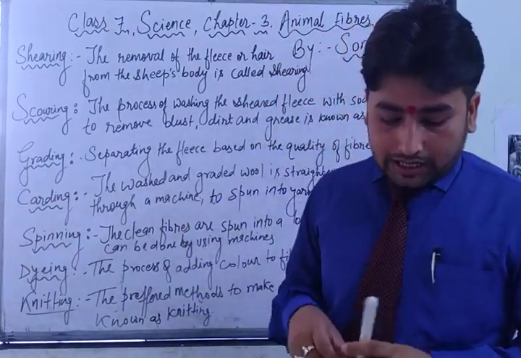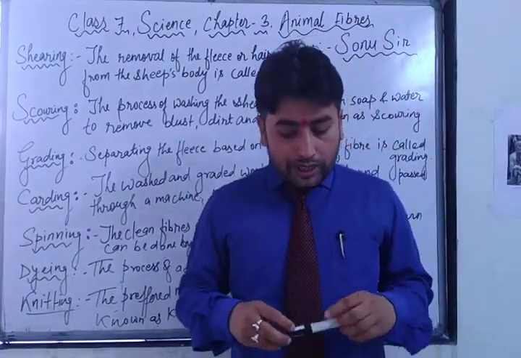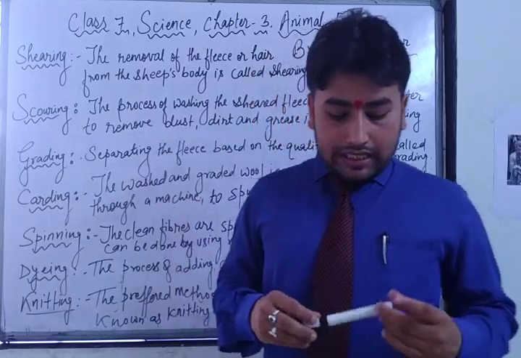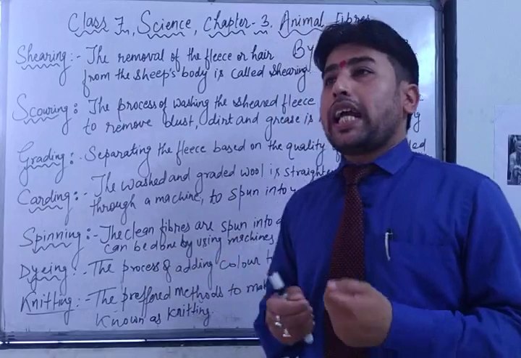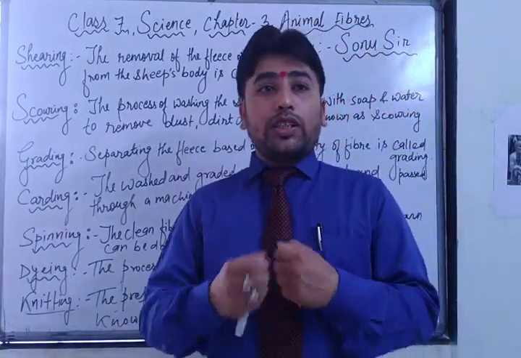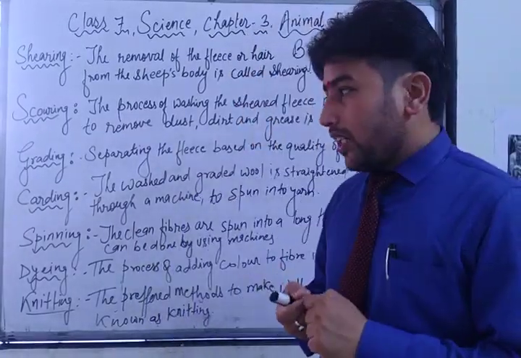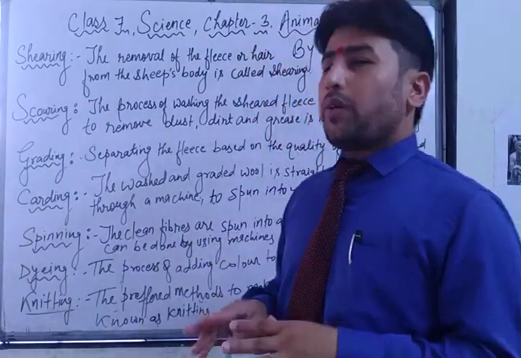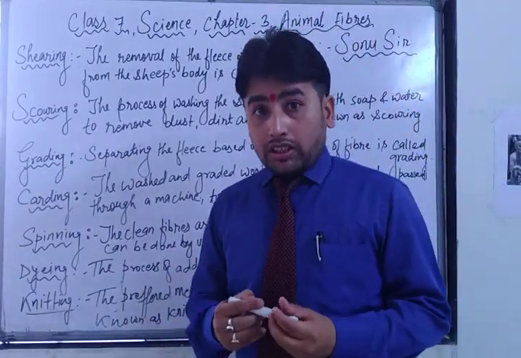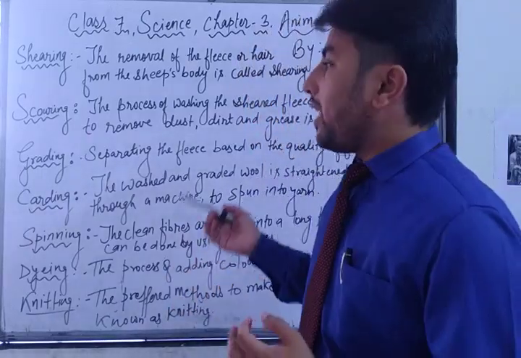This can be done by knotting loops of woolen yarn using knitting needles or by using a knitting machine. You may have seen at home your granny or grandma making woolen sweaters, so it can be done by hand with needles also, but nowadays generally we wear ready-made sweaters, so this can be done by machine also.